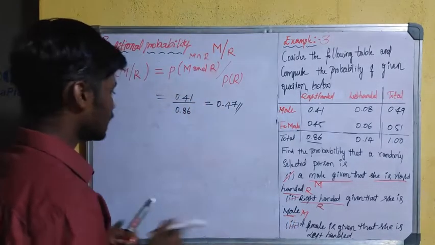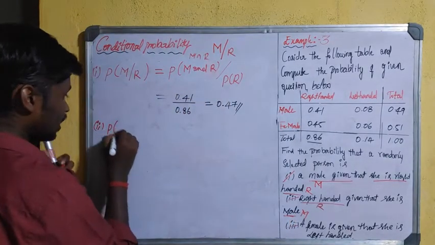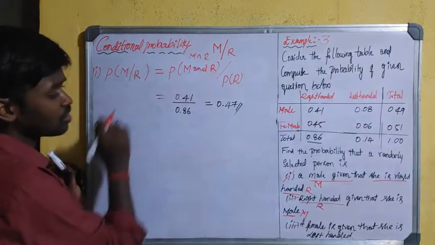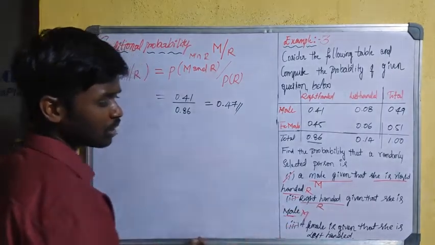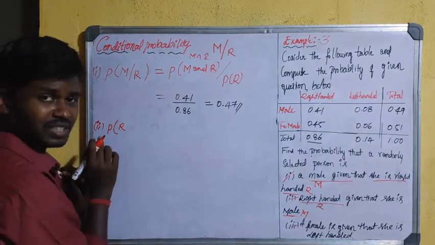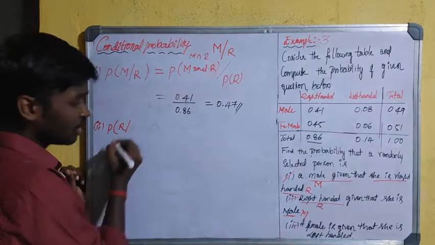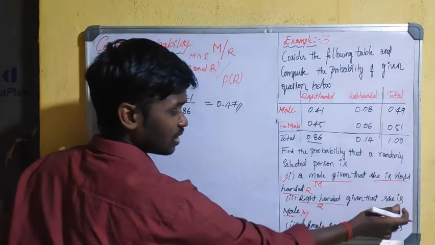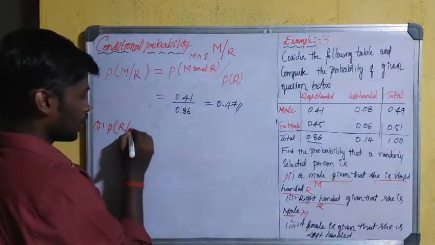According to conditional probability we are going to frame the formula. The event R is occurring given that she is male.